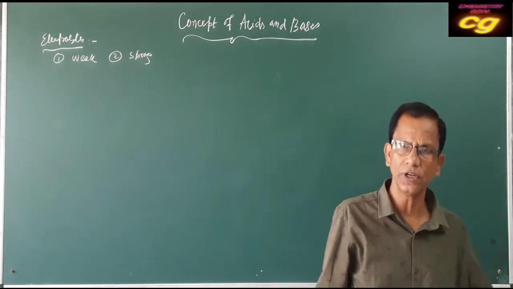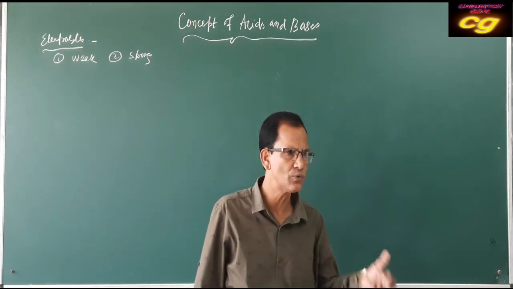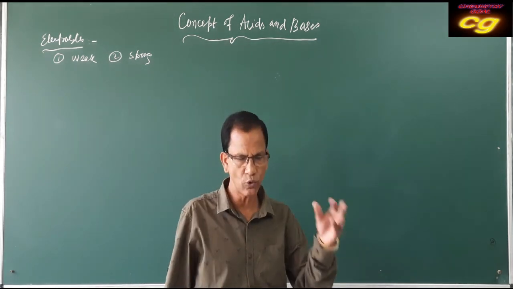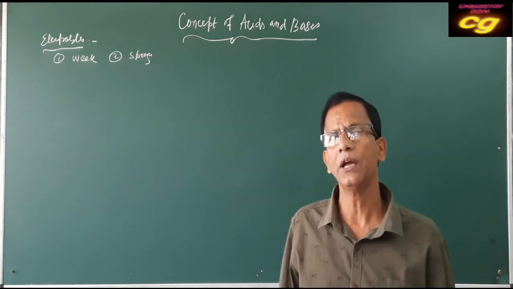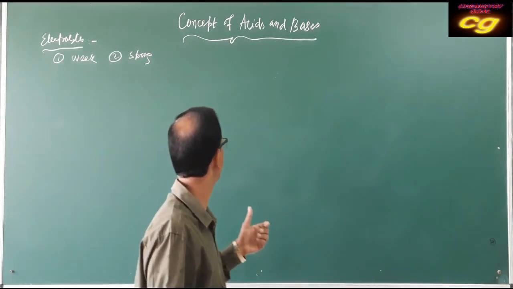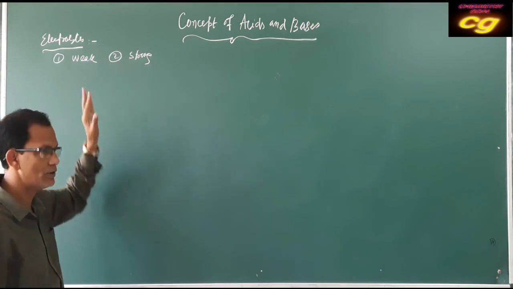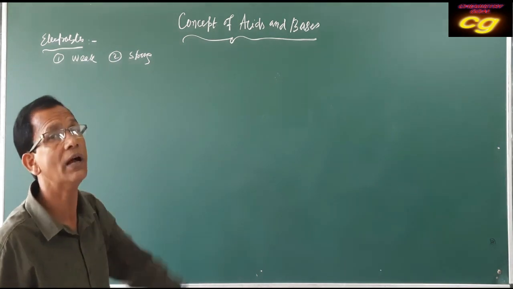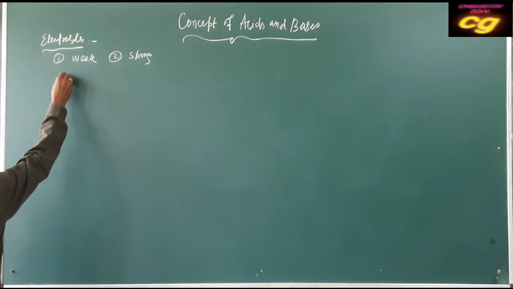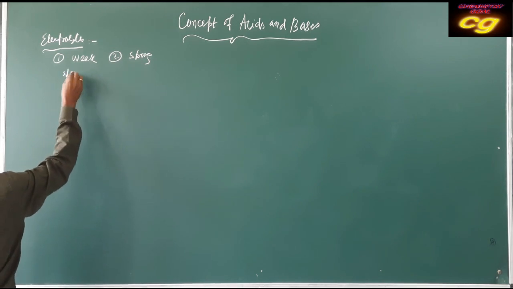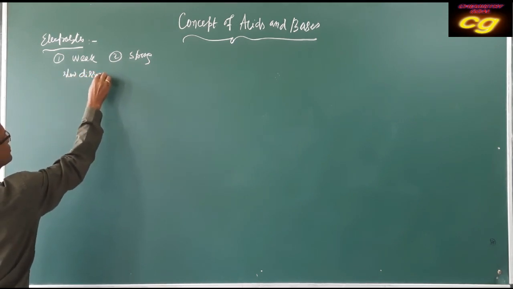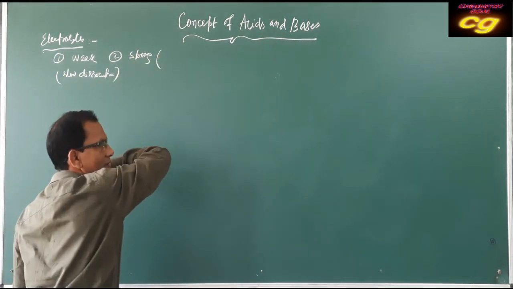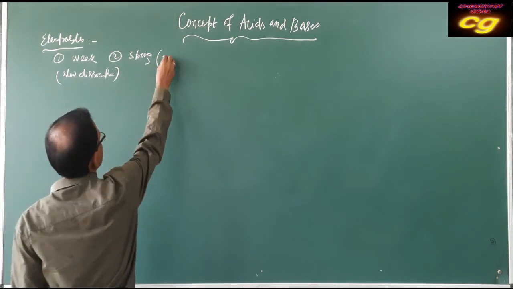Weak electrolytes, as you have already read in junior classes, means the dissociation is slow. That means when the substance is dissolved in water, it produces ions. Weak means the dissociation is very slow, and strong means the dissociation is very high, that is, it dissociates fast.